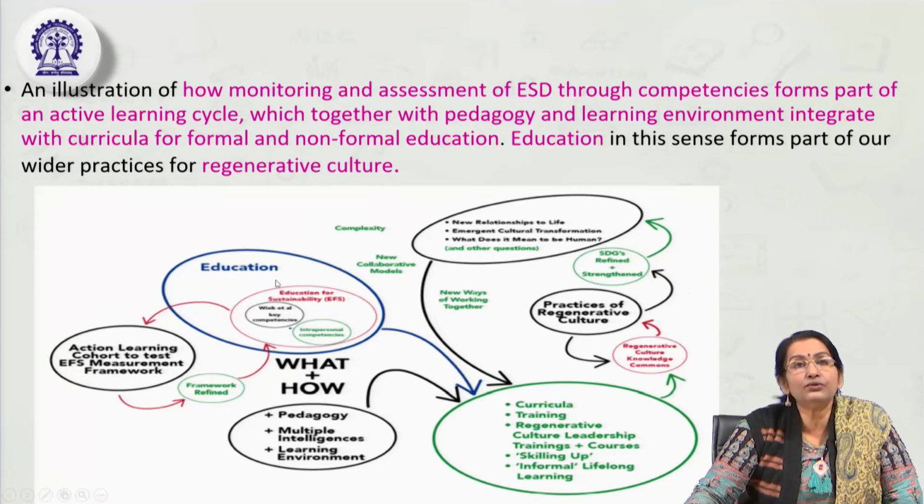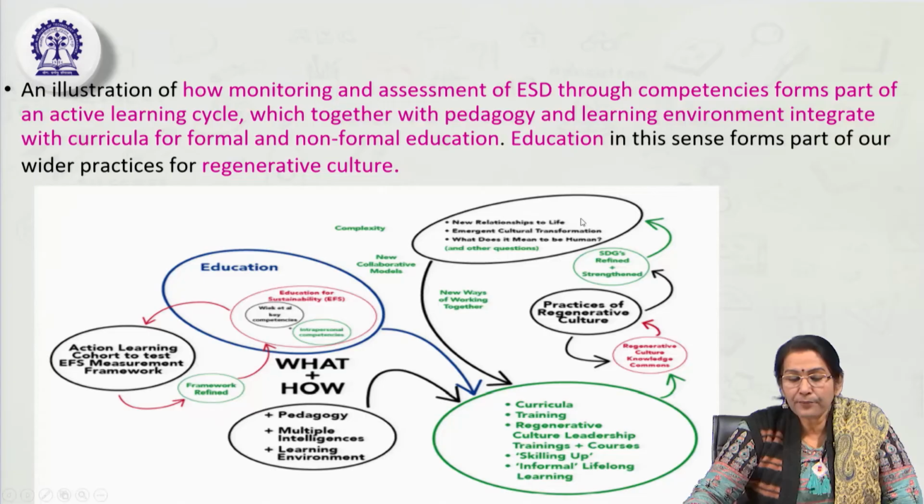Then comes the education, and within education, as we can see, education for sustainability, EFS, then key competencies required, including the intrapersonal competency. This is a domain of education that is also directly related to the whole institution approach, that is, the curricular training, etc. Then another domain is the new relationship to life, emergent cultural transformation, what does it mean to be human, and other questions. These are other co-variables or confounding variables.